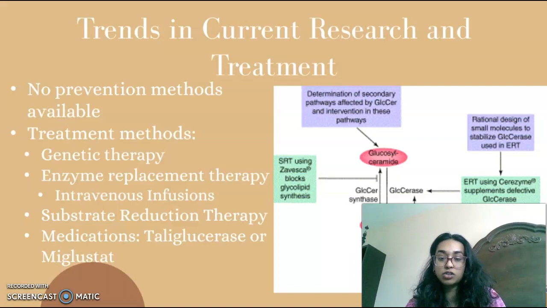SRTs are normally given through oral medication, whereas ERTs are through IV. And so as a result, active research is being done on this topic, specifically on different types of preventative therapy and treatment methods for this disease, along with a potential cure.